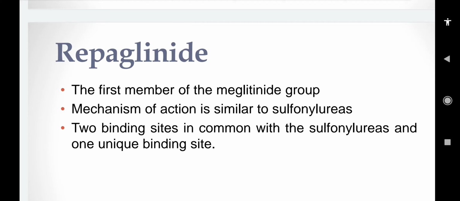It releases insulin from the cell. I'm just revising the mechanism of sulfonylurea, and you can see the picture in the previous video number 4, I think. Two binding sites in common with the sulfonylurea and 1 unique binding site.